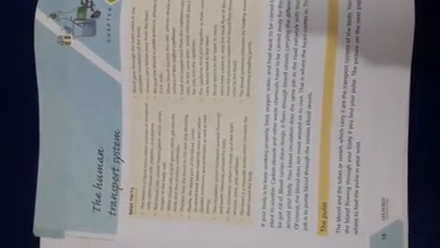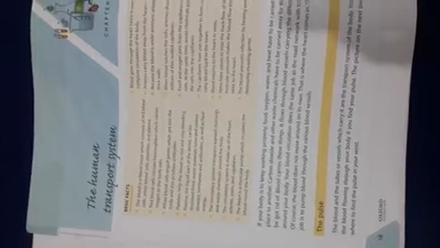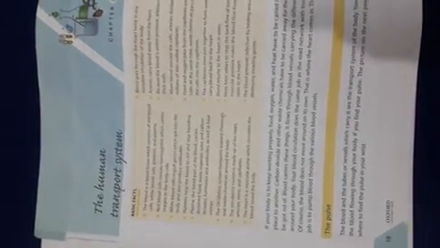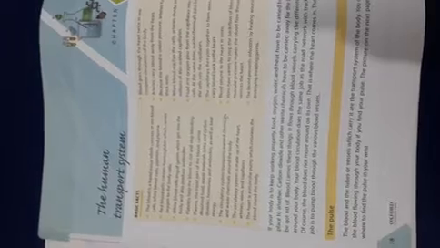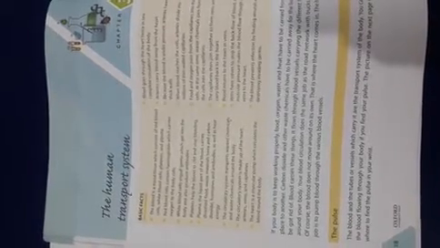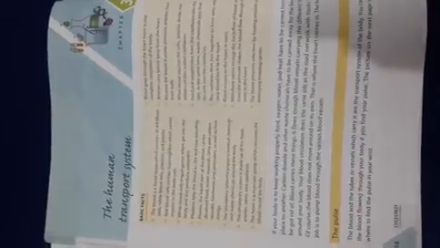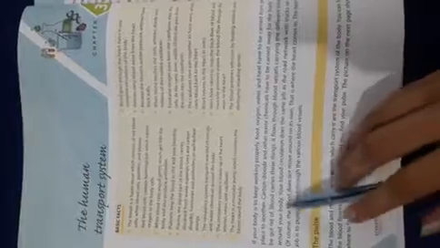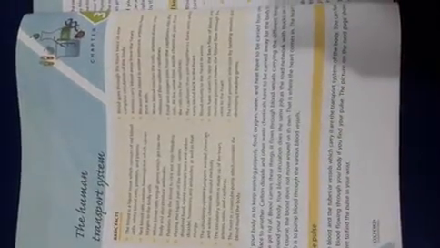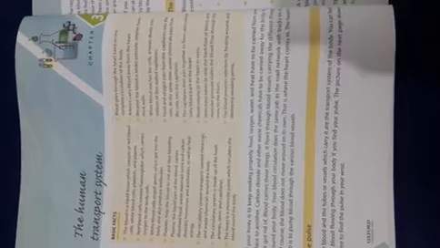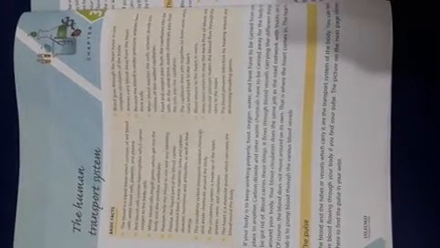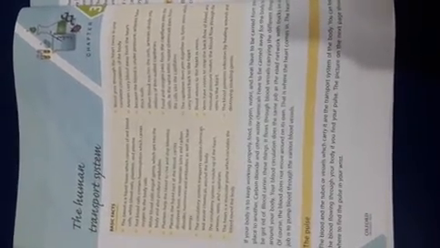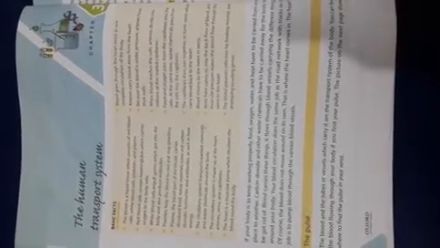Now in the human transport system, there are some materials that our body needs. Our body needs food, oxygen, water, heat, and other minerals properly. That should be provided to the body at the right time. So all of this is done by the human transport system. If your body is to keep working properly, food, oxygen, water and heat have to be carried from one place to another, because our body needs all these things.